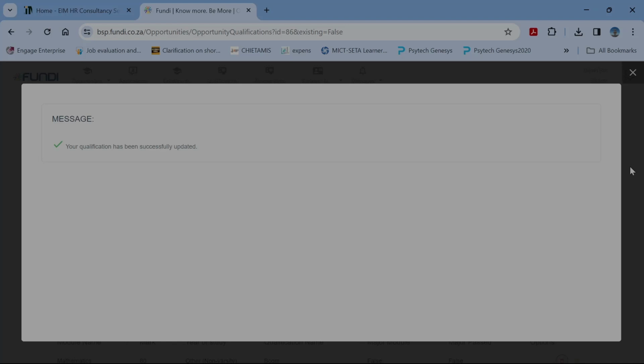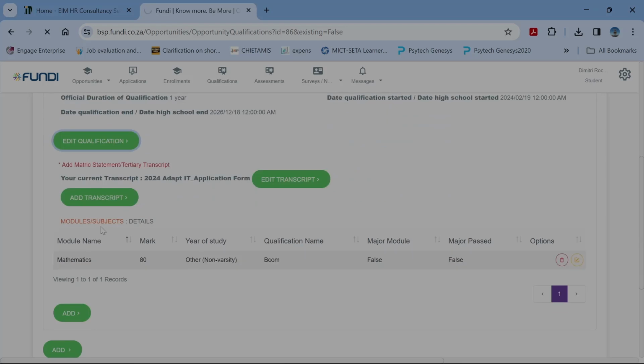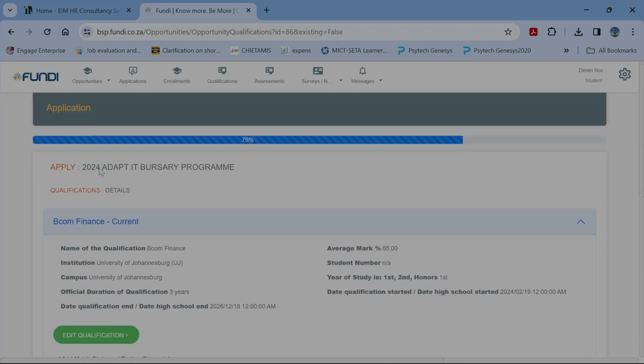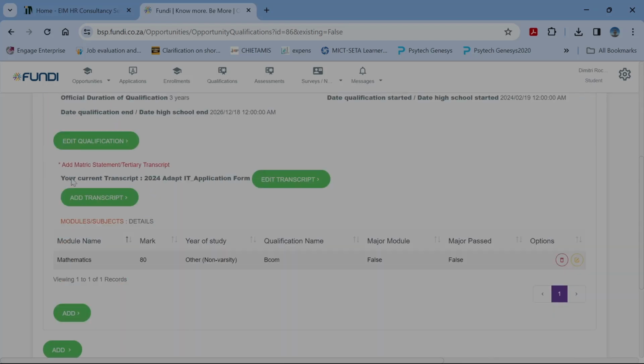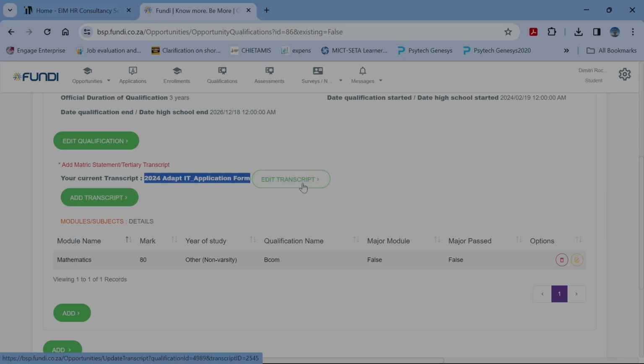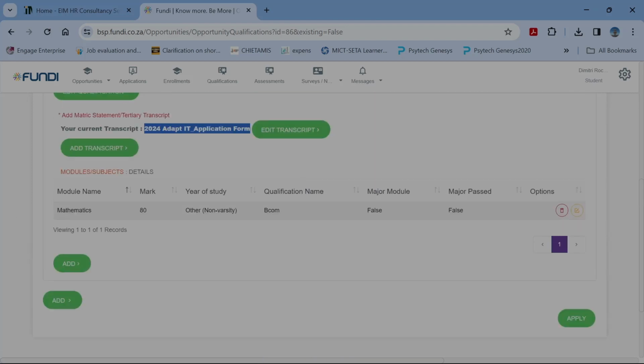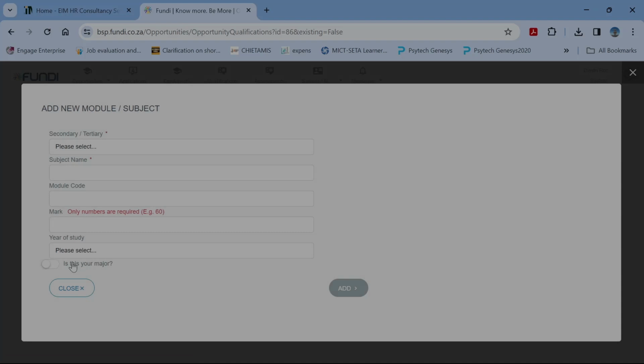and then I can just click on the section of away from the message, and then add matric statement or tertiary transcripts. So here I will obviously need to add my transcript, so I'll just say add transcript here, and as you can see I've already uploaded my transcript in this particular section, or I can edit it if I've maybe incorrectly uploaded the wrong document. And now I need to obviously add all my subjects if I was in matric, and let's say add once more just to give another example.